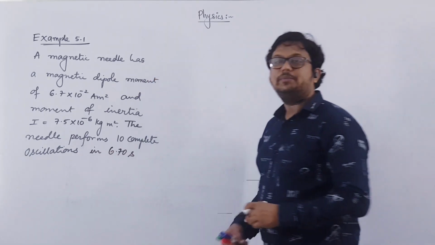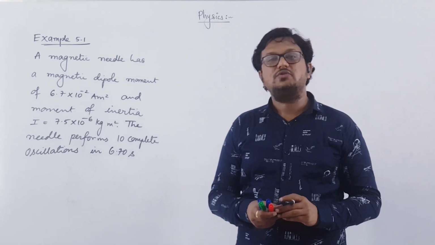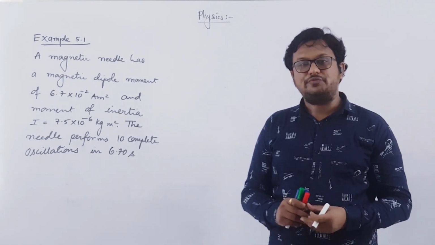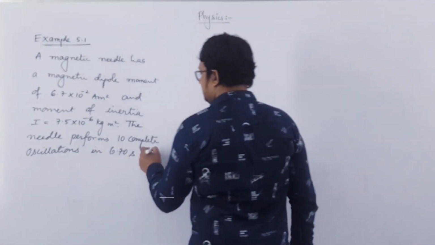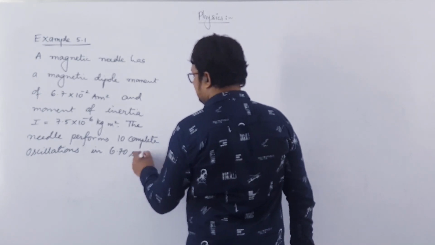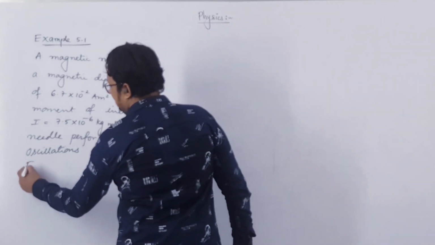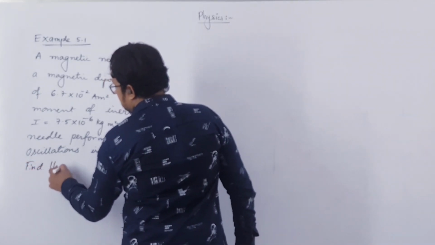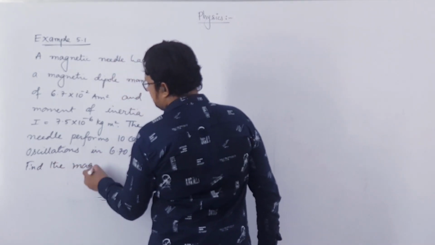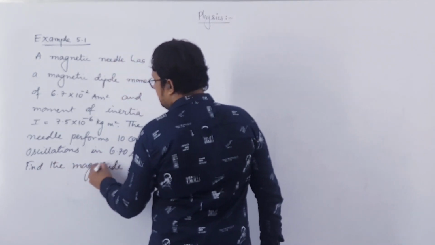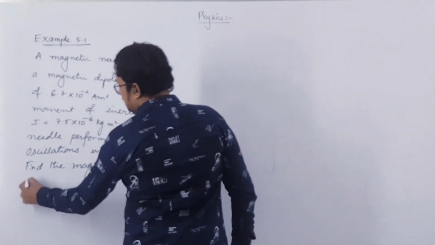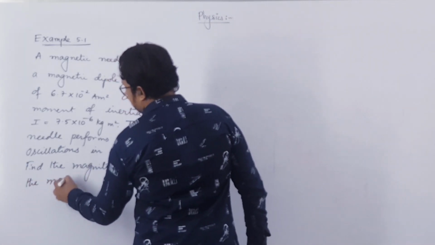It completes 10 complete oscillations in 6.70 seconds. Then what is the magnitude of the magnetic field? Find the magnitude of the magnetic field.